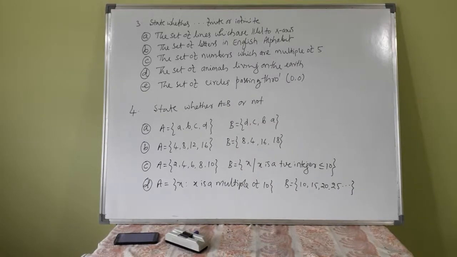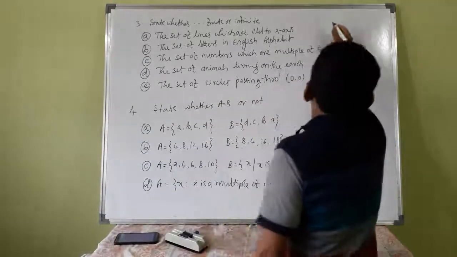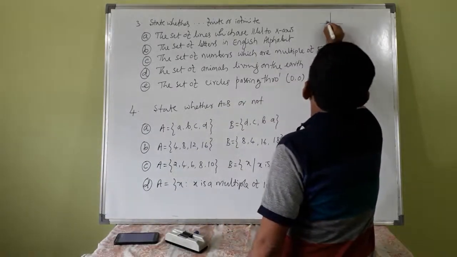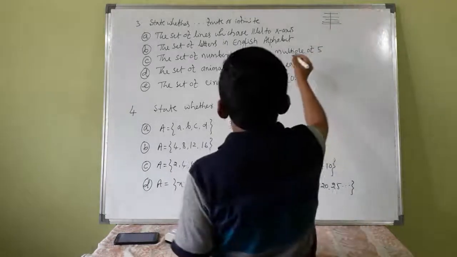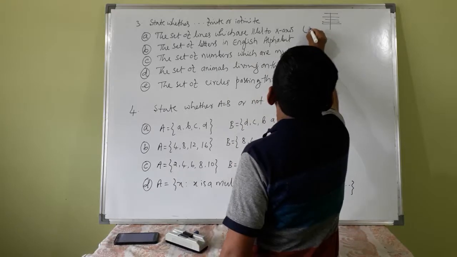Third one: state whether the following statements are finite or infinite. The set of lines which are parallel to the x-axis. How many lines can you draw? It is infinite, isn't it? Suppose this is a coordinate axis. You can draw an infinite number of parallel lines. So this is infinite.